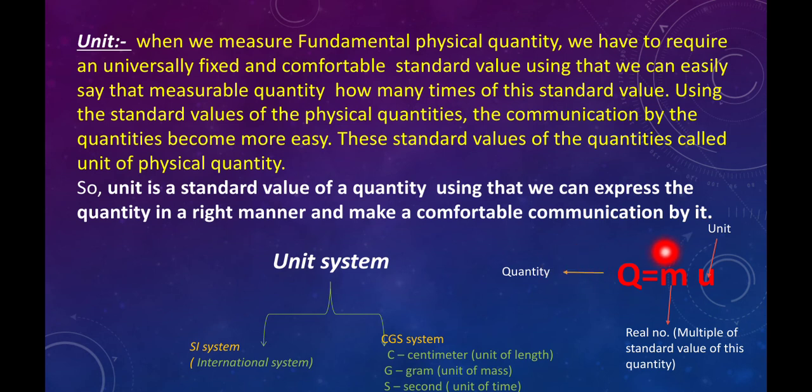So any quantity can be defined by two things, the unit and the magnitude, which is the multiple of this unit's standard value. The total unit system can be classified into two systems. One is the SI system and another is the CGS system. SI system means international system, and CGS system is in terms of length, mass and time. C stands for centimeter, G for gram and S for second.